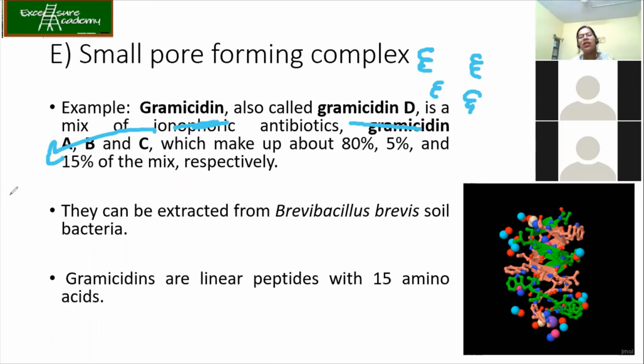Just remember. In the next class we'll talk about the different types of ionophores. So gramicidin A, B, C. Again, it is the complex of these three, which is about 80%, 5%, and 15% mixed respectively. Now, they can be extracted from Brevibacillus brevis soil bacteria.